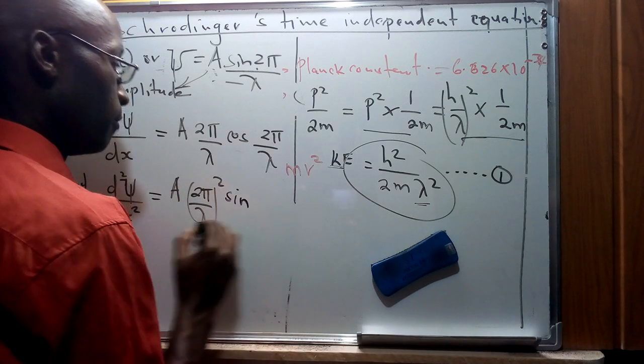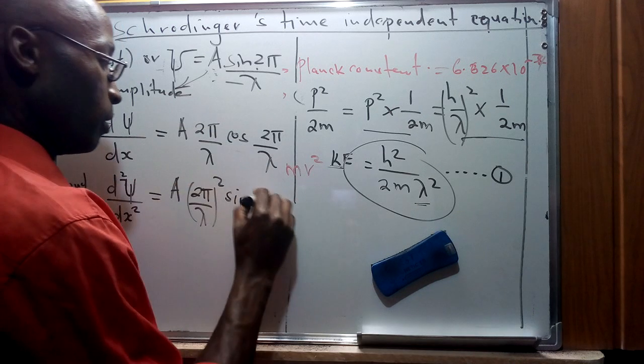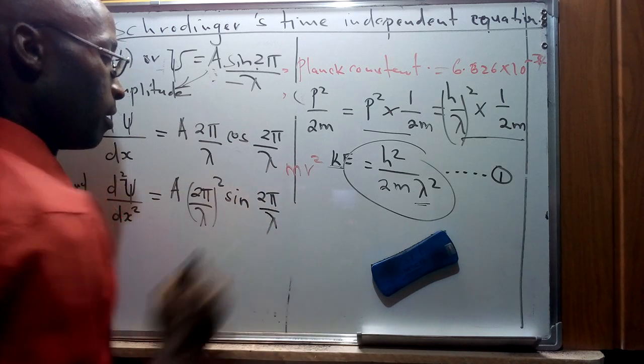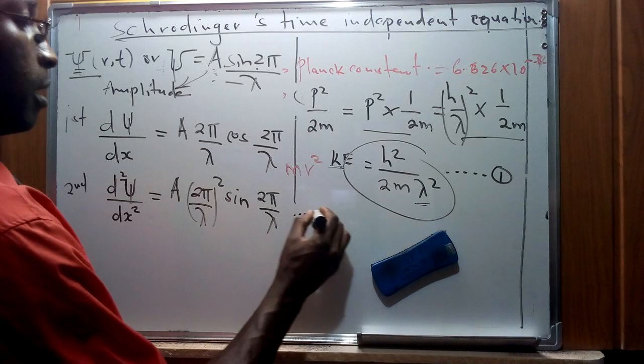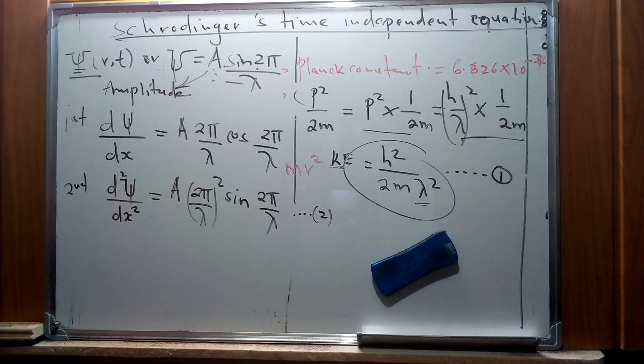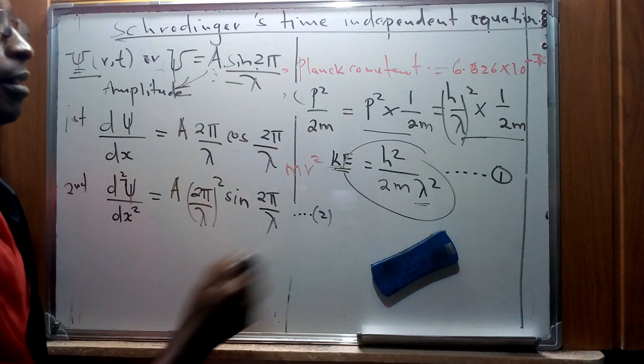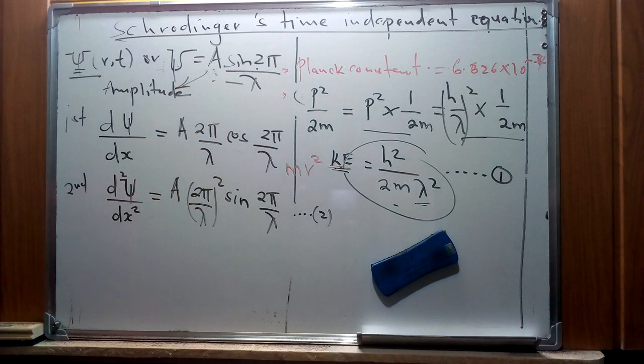The differential of this, the cosine, is going to be the sine of 2 pi over lambda. So therefore this is going to form our equation 2. Now that we have our equation 1 for the representation of kinetic energy in this specific format, that is going to form our equation 1.